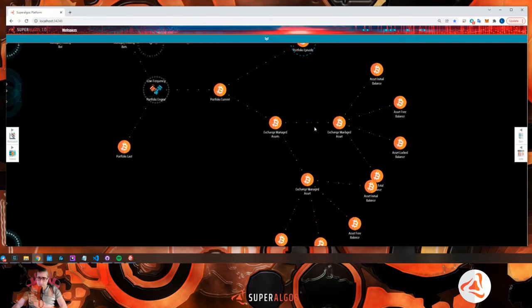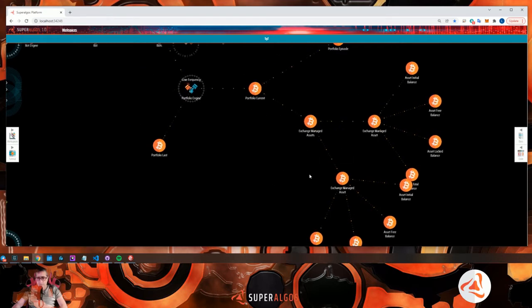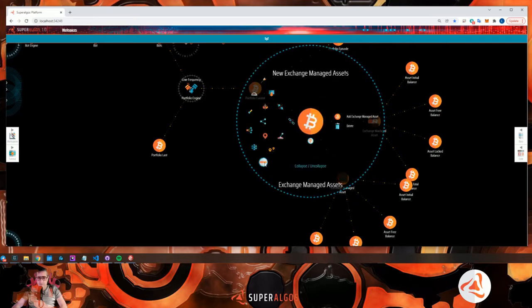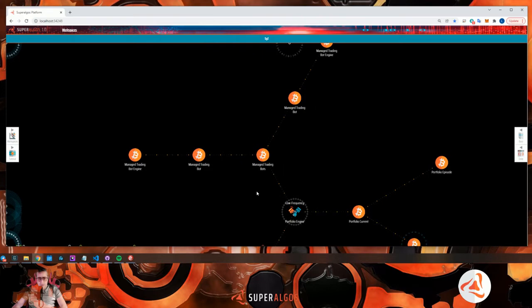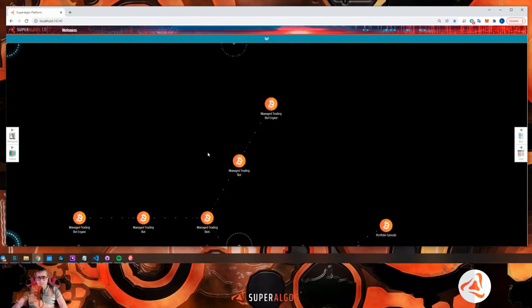It has the exchange manage asset that comes from the list that I already explained, or it already has implemented the fetching of balances from exchanges. Okay, so this is information you can use. But it also has this branch that is manage trading bots. Okay, in this branch you have